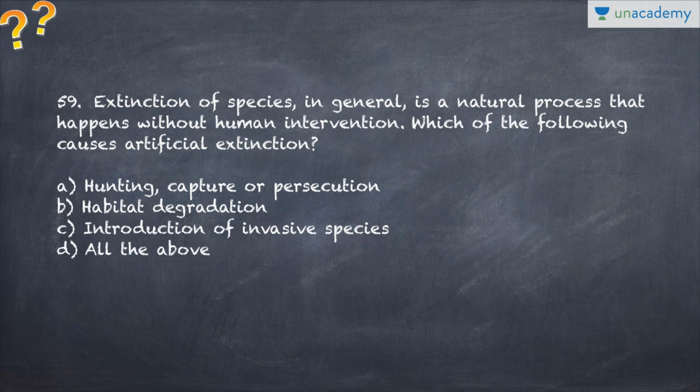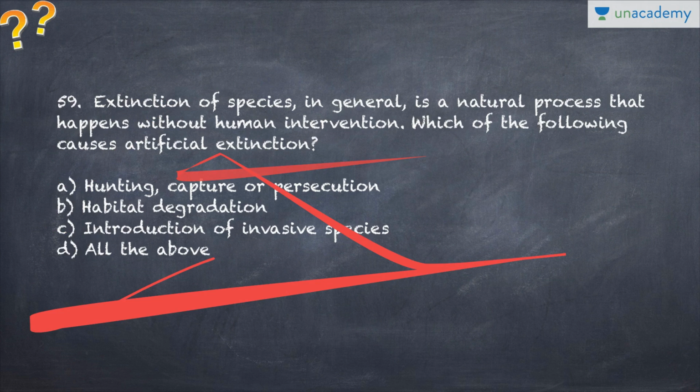Hunting, capture or persecution, habitat degradation, introduction of invasive species. So, a very important concept regarding your environment. So D, all of the above. All these factors are responsible for artificial extinction.